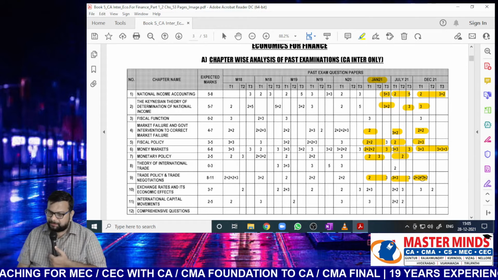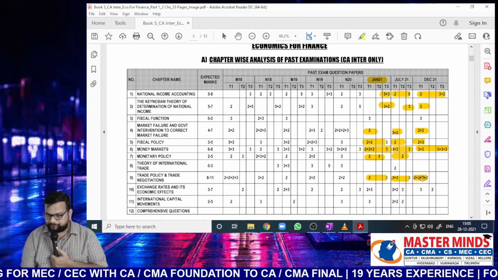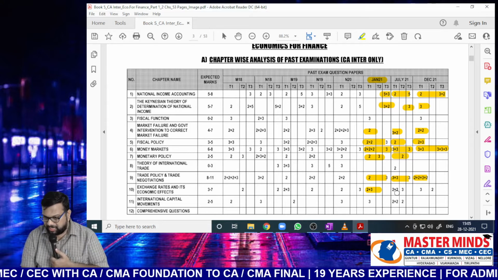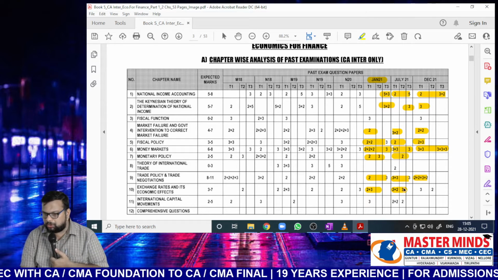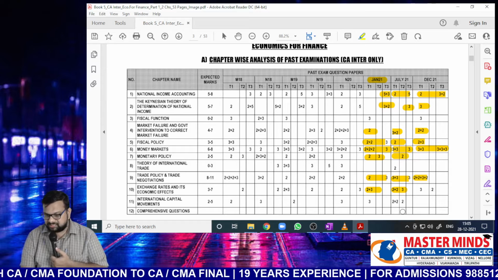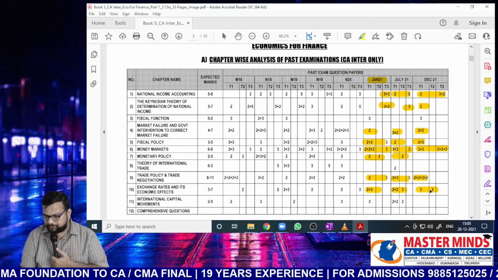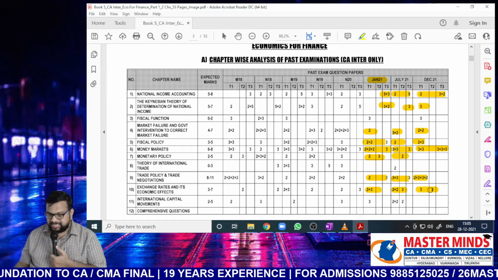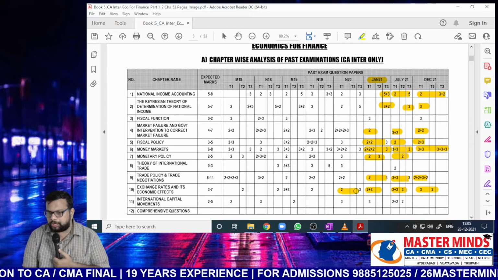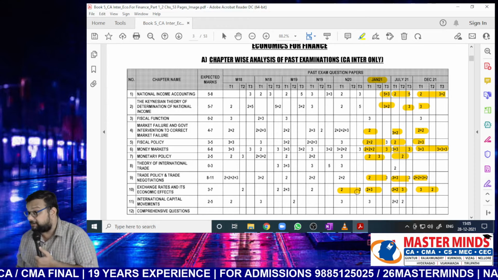So we will start with this chapter. From this chapter in January, we got how many marks, Nana? 5, if I'm not wrong. In July 2021, we got around 4 plus 3, 7 marks. In December, 5 marks. So minimum 5, maximum 7, Nana. In November 2020 also we got around 5 marks. So very easy to understand.